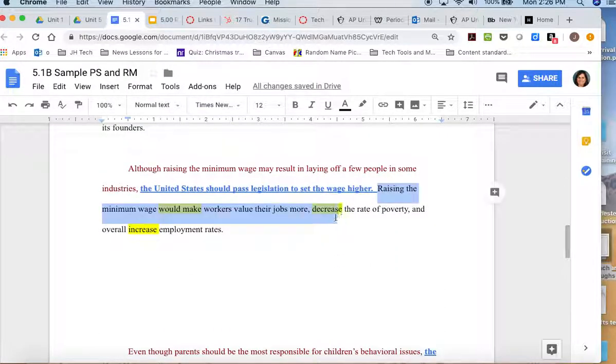Raising the minimum wage would make workers value their jobs more. That could be a sentence. Raising the minimum wage would decrease the rate of poverty. That could be a sentence. Raising the minimum wage would increase overall employment rates. That would be a sentence. So that's a good test to see if you have parallel structure.